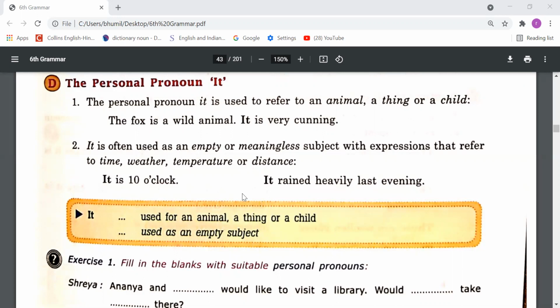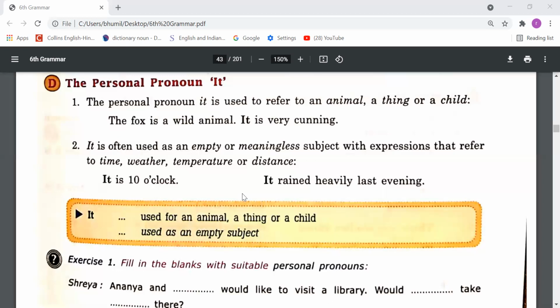Suppose I need to say barsat ho rahi hai, so I will say it is raining. You can see that there is no meaning, we have used it because we want to give a subject to the sentence, and that's why sometimes we have to use it. Again, understand, just for telling time, weather, temperature, distance, day, even year, month, we need to use it.